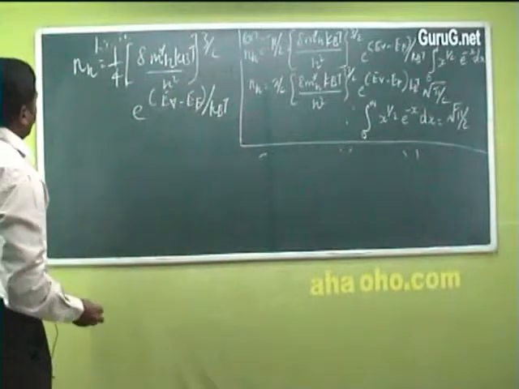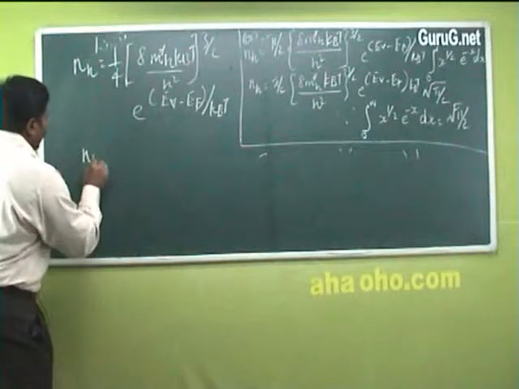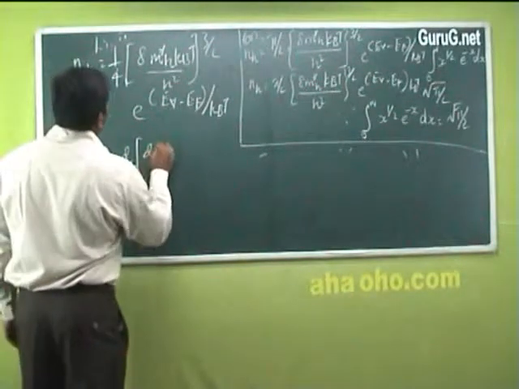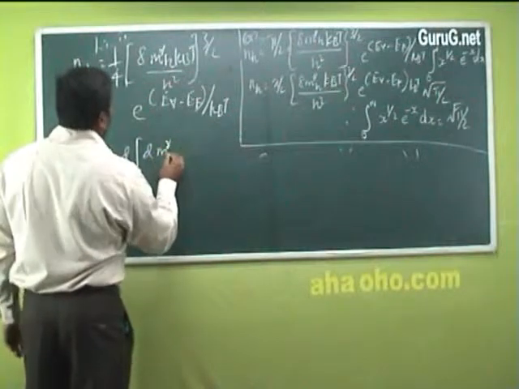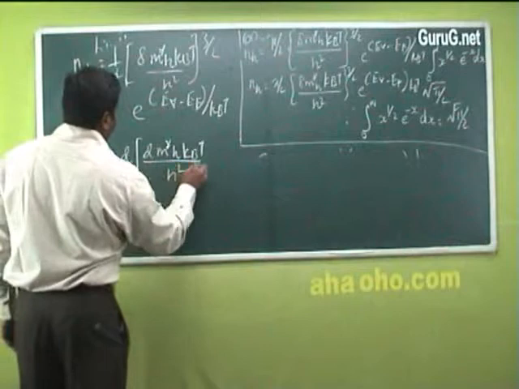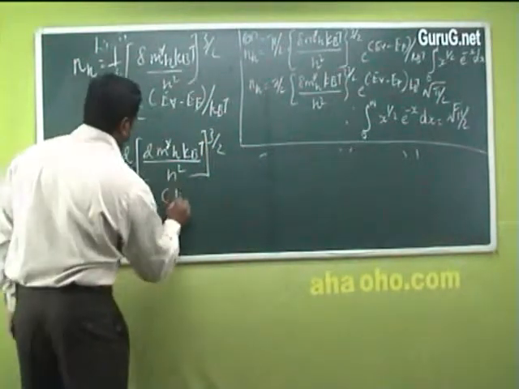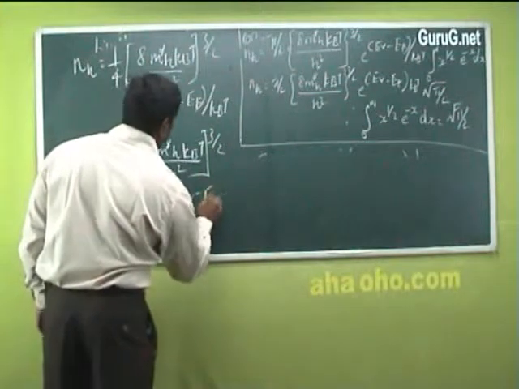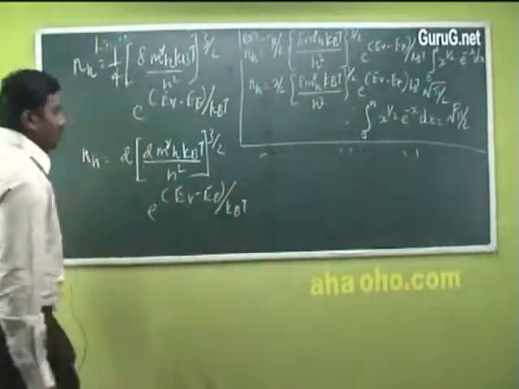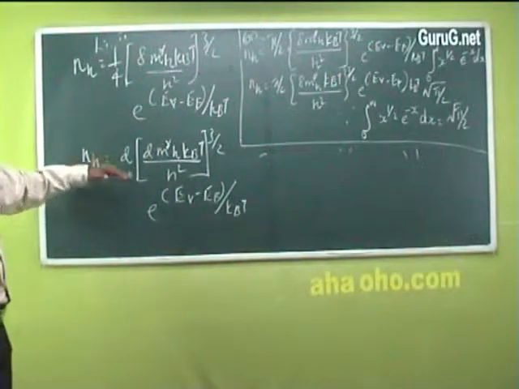Therefore the density of holes in the valence band is given by NH is equal to 2 into (2 pi m star h kBT divided by h square) whole power 3 by 2 into e power (EV minus EF) divided by kBT. So this is the density of holes in the valence band.